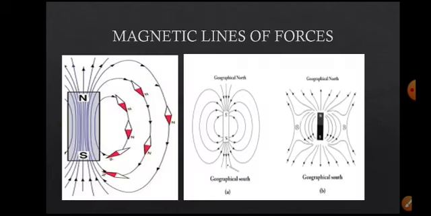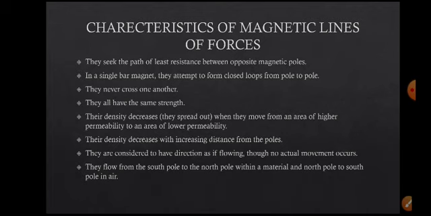They have high density at the poles and less density in the middle area. They are curved paths which show the direction of a moving north pole.